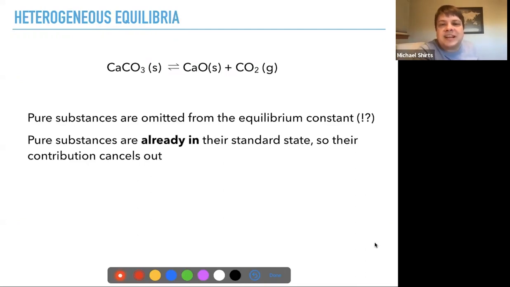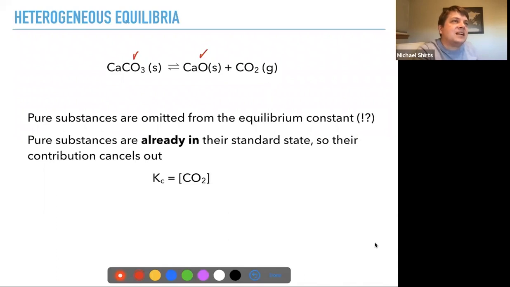So the contribution cancels out. The contributions of these don't change, and the equilibrium constant will just depend on the concentration of gas, which may not be in its standard state unless it happens to be at 1 atmosphere. In which case, if it's at equilibrium with pure substances and CO2 at 1 atmosphere, then the equilibrium constant is just going to be 1. And so that's what it really is: it's the concentration of the substance compared to its standard state.